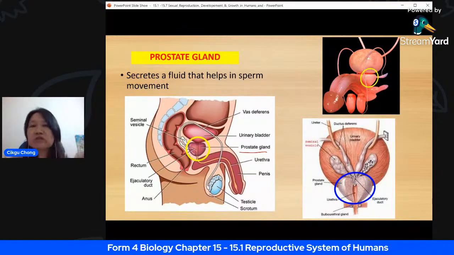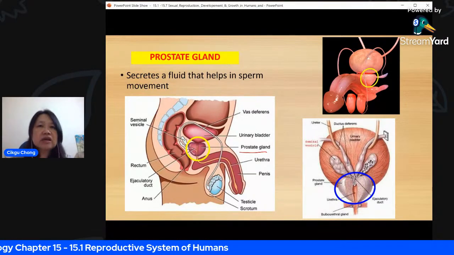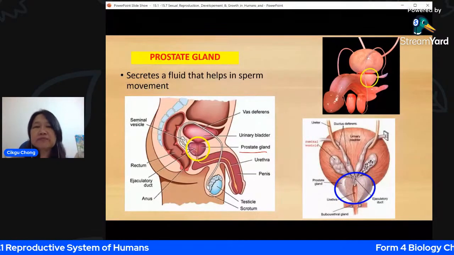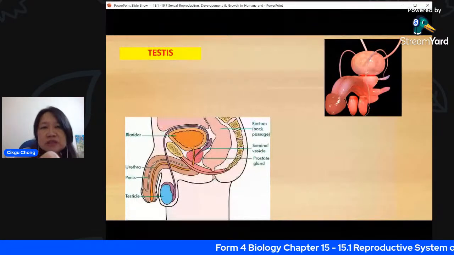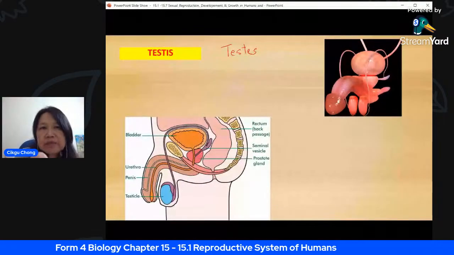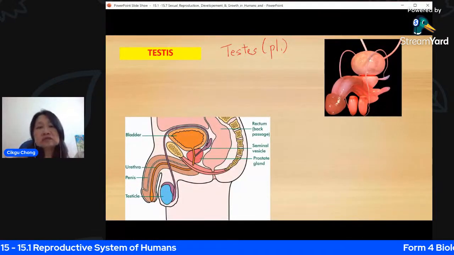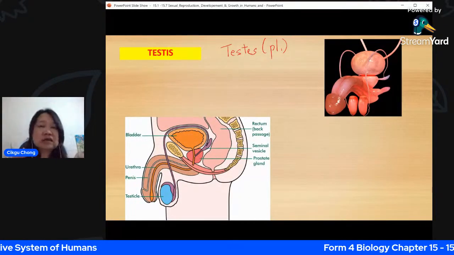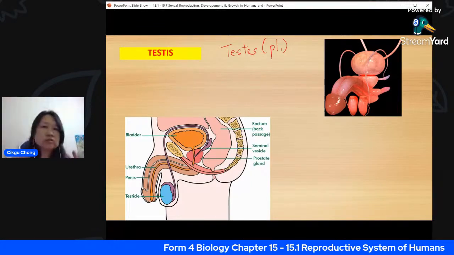Okay, so let's go on. It's a little bit of general knowledge. I like to impart a lot of general knowledge to my students. Whenever I talk about something, I want you to know more about it. Now testis. Sometimes you'll see this word spelled T-E-S-T-E-S. There's no problem because this is plural, meaning many. The T-E-S-T-I-S is singular. So you can use them both interchangeably. It's okay because we don't specify whether it's singular or plural.